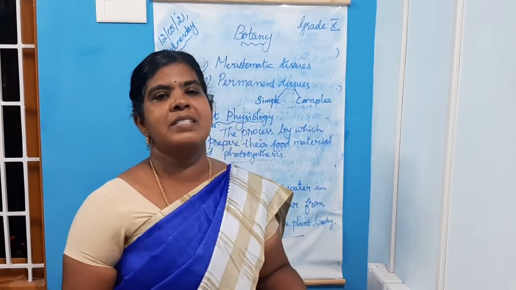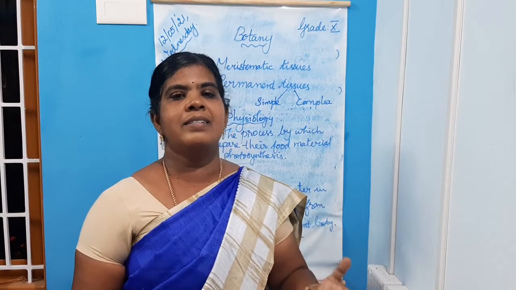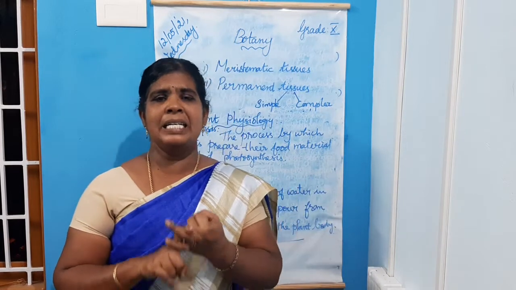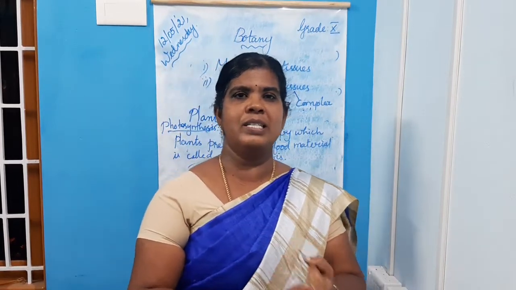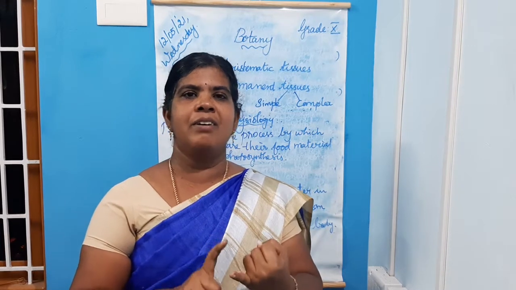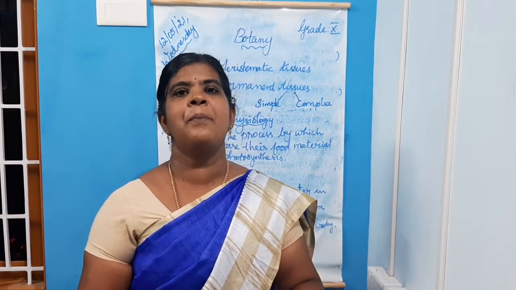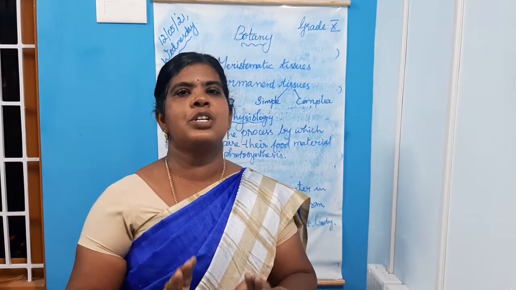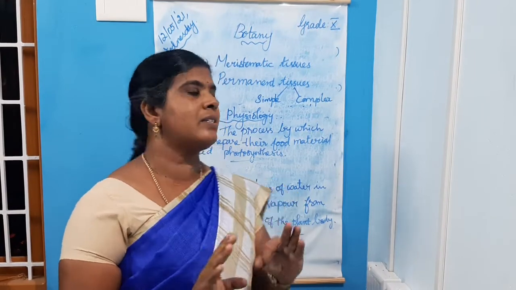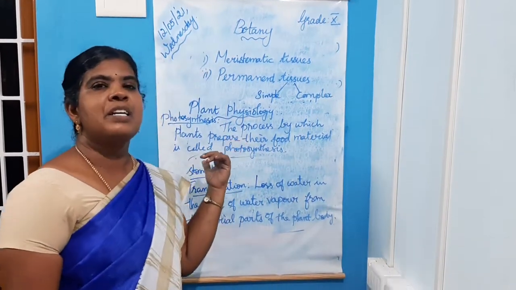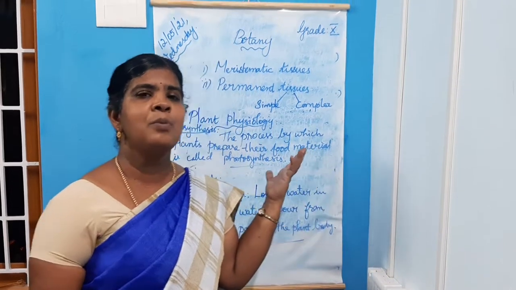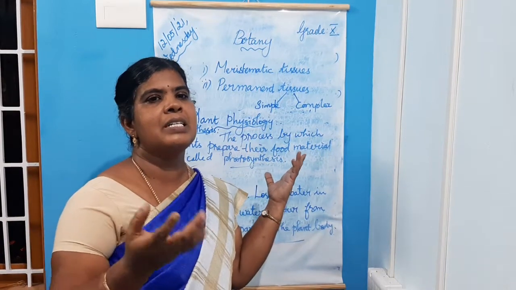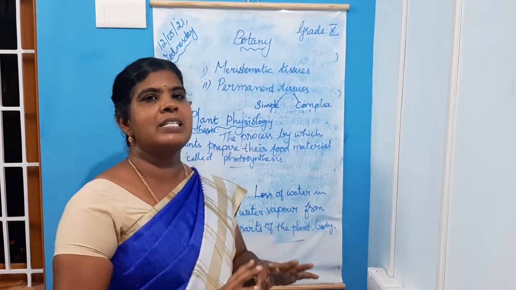I gave you the definitions, children. You must read and learn these definitions. You must know what is plant morphology, what is plant anatomy, what is plant physiology. Plant morphology is the study of the external structure of plants. Plant anatomy is the study of the internal structure of plants. Plant physiology is the study of functional aspects of plants. The important functions, for example, photosynthesis, respiration, transpiration, are the physiological aspects.